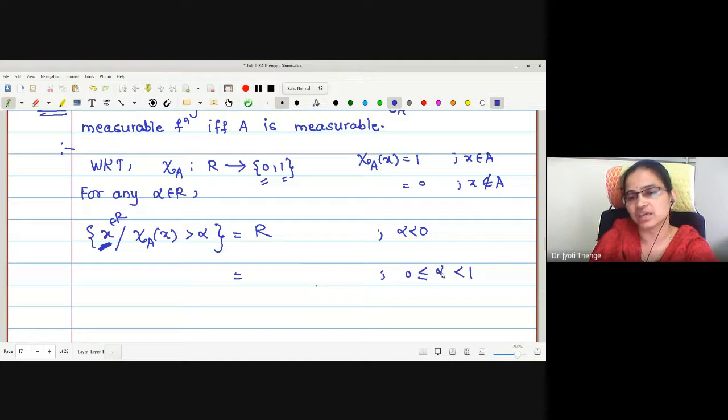Now, let me check if alpha takes value 0. The statement is chi of A of X greater than 0. Alpha cannot be taken as 1 here, so less than 1, say I am taking half. Then this will be chi of A of X greater than half.